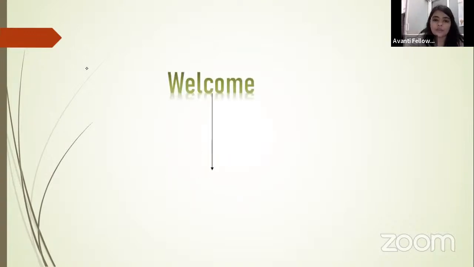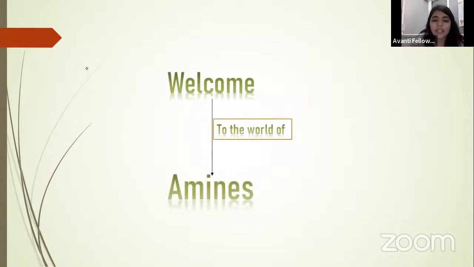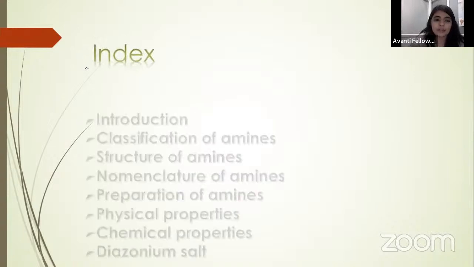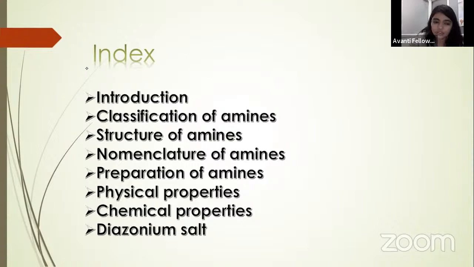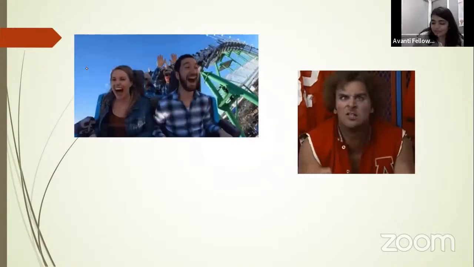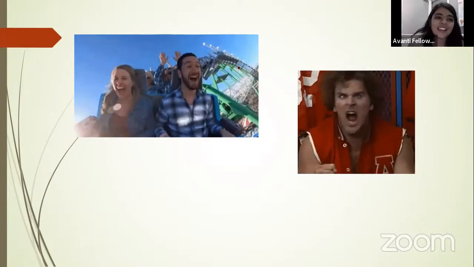So all the process, all the format will be the same here. Okay, so we are going to start amines. First look at what we need to study in this chapter: introduction, then classification of amines, structure of amines, nomenclature of amines, preparation of amines, physical properties, chemical properties, and important compounds, as we have discussed in every chapter, and diazonium salt.